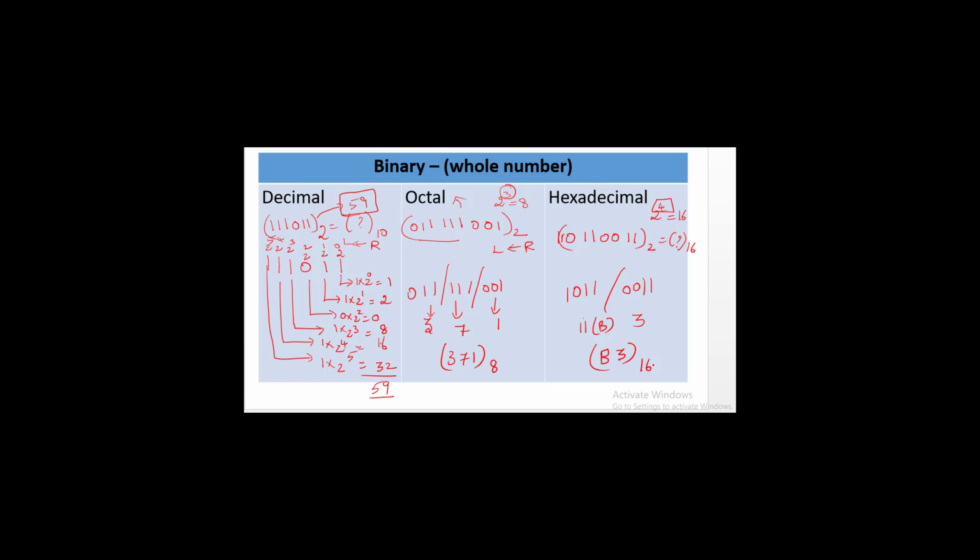Now we have seen it for whole numbers. In the same way, for a fraction number, we are going to follow the same method, with slight variations. For example, 0.1101 to the base 2. What is its equivalent decimal number?